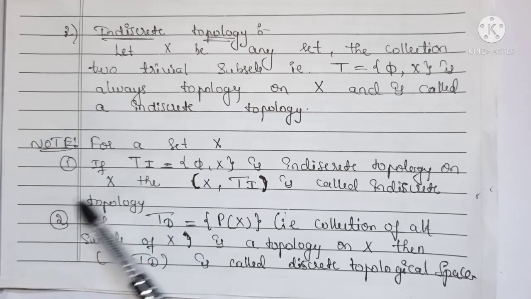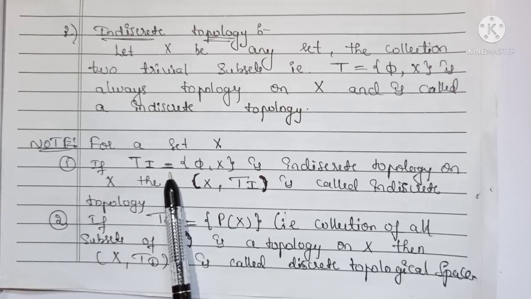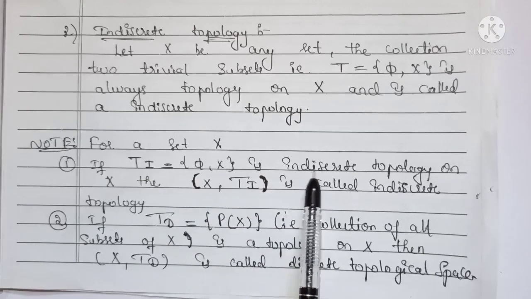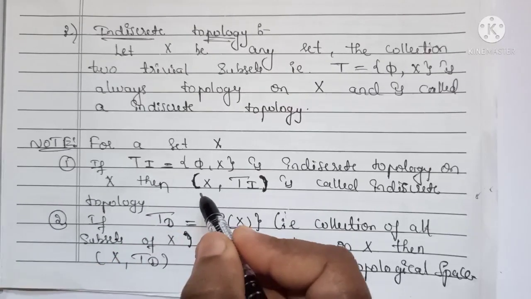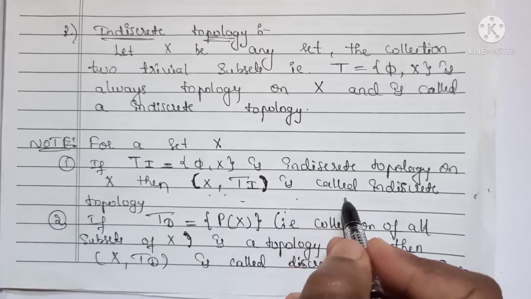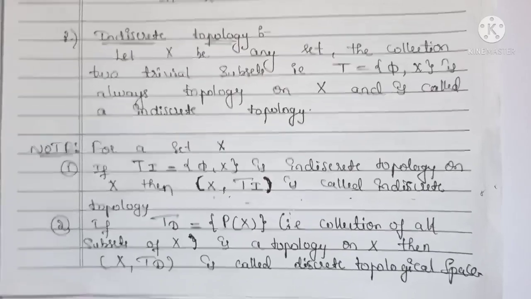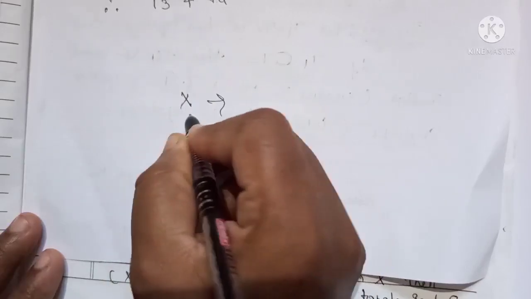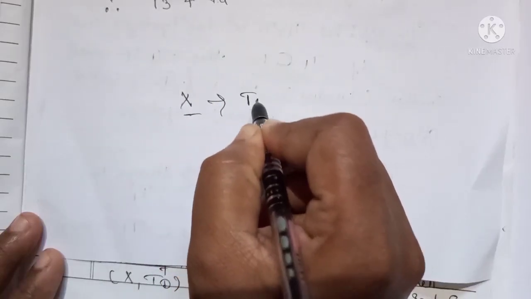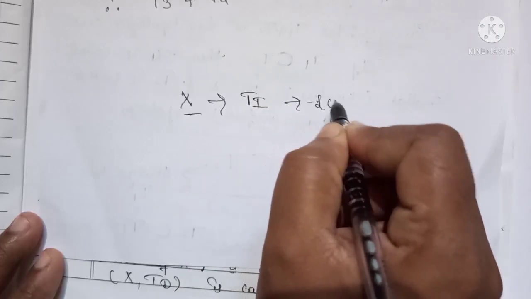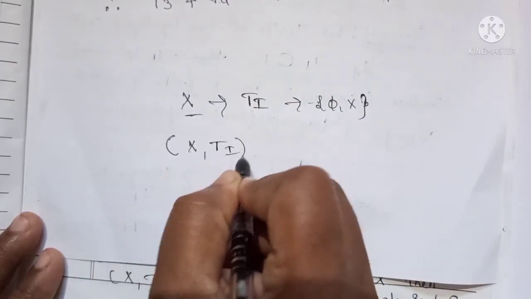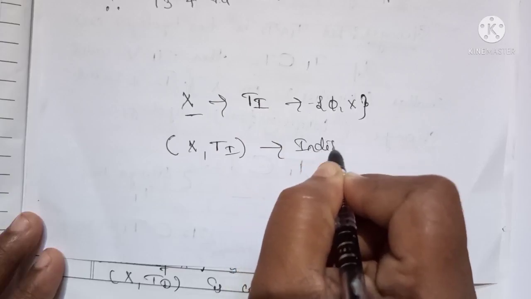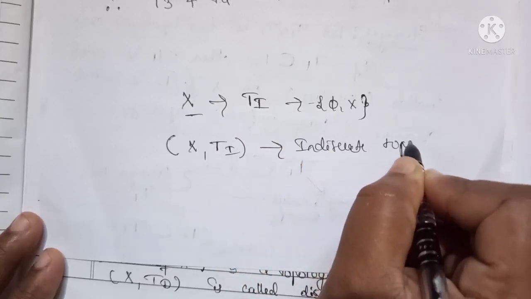We have a note here: for any set X, if T_i equals {phi, X} is the indiscrete topology on X, then (X, T_i) is called the indiscrete topology on X. That is, if X is any set and T_i is an indiscrete topology, then X and T_i together form an indiscrete topological space.